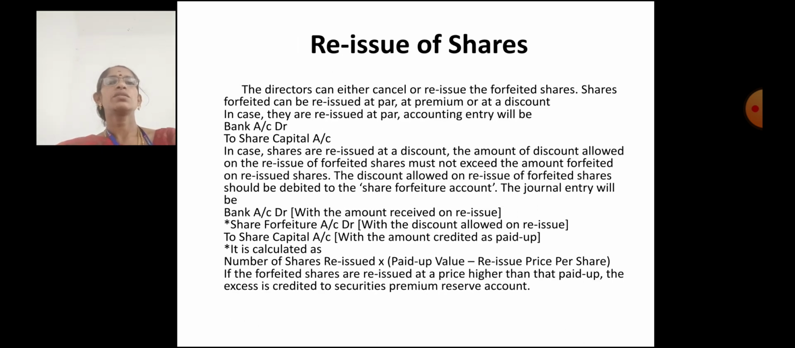Reissue of shares. The directors can either cancel or reissue the forfeited shares. Shares forfeited can be reissued at par, premium or a discount. In case they are reissued at par, the accounting entry is bank account debit to share capital account. When the shares are reissued at a discount, the amount of discount allowed on the reissue of forfeited shares must not exceed the amount forfeited on the reissued shares. Bank account debit, share forfeiture account debit, to share capital account.